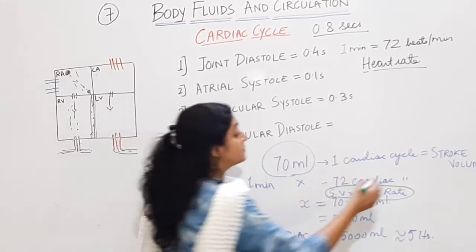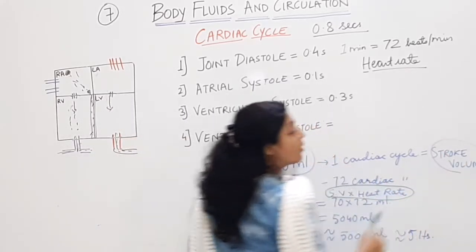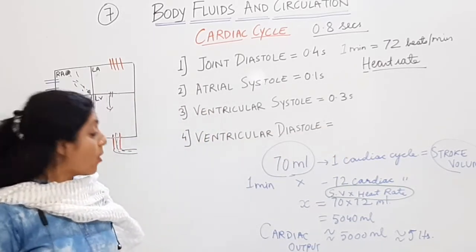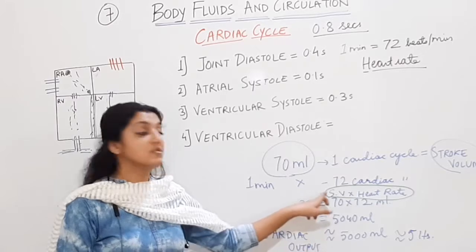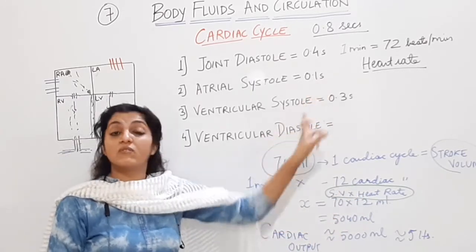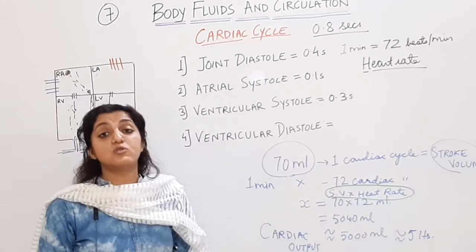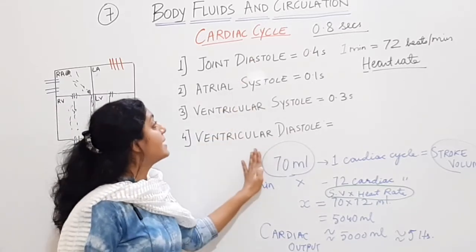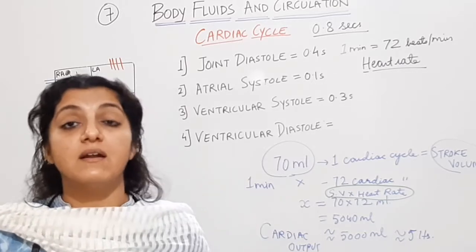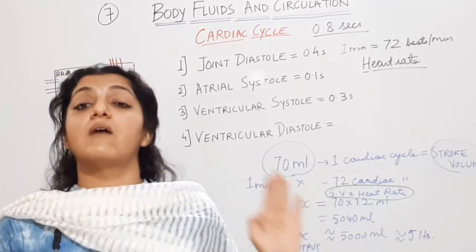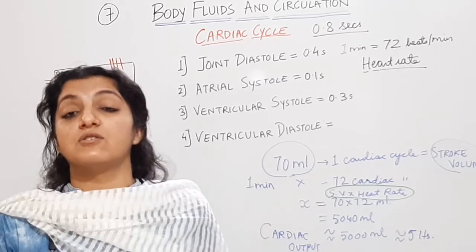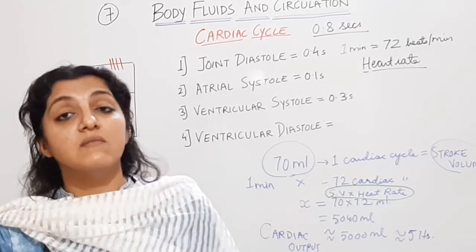You can be asked about the cardiac output, how you derive the calculation, that is stroke volume into the heart rate, and how you derive the heart rate. You also have to remember all these values. How long will joint diastole last, how long will atrial diastole last, how long will ventricular diastole last, how long will ventricular systole last, what is coinciding with what.